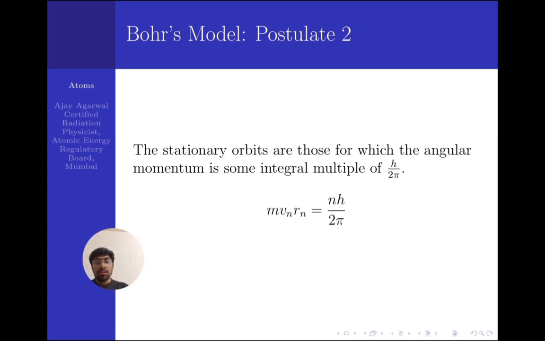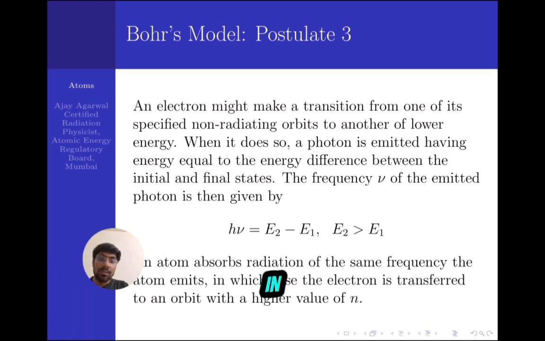In the third postulate, he said that if an electron transits from a higher energy level E2 to a lower energy level E1, then there is emission of a photon having energy E2 minus E1. So h nu equals E2 minus E1, so nu equals E2 minus E1 divided by h. That is the frequency of the photon that will be released when there is a transition from a higher energy level to a lower energy level.